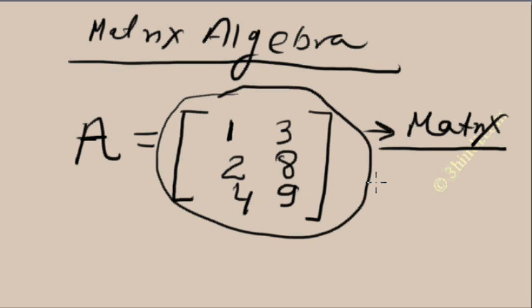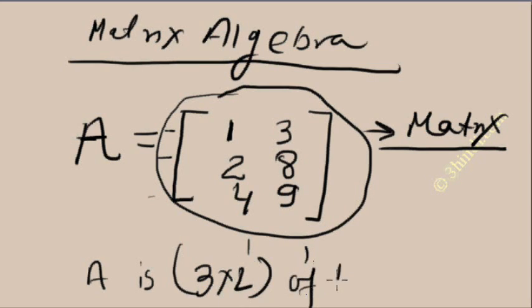First you should know the type of matrix. The type of a matrix means the number of rows and the number of columns of the matrix. Here you can see that this matrix has 3 rows, 1, 2, 3, and 2 columns. So A is a 3 into 2 type of matrix. First comes the number of rows, and second the number of columns.